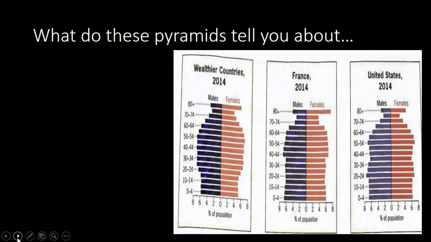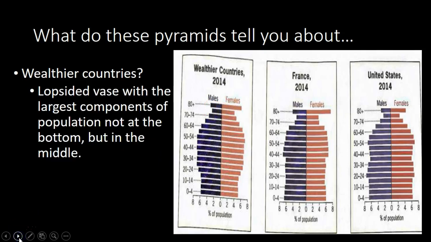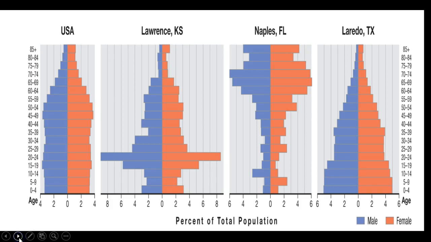What do these pyramids tell you about wealthier countries? In wealthier countries, you'll notice that they have a smaller number of young people, and then a lot in the middle age, and then you get to the top area, and there's more. Lopsided base with large components of population, not at the bottom, but in the middle. Aging population with a low total fertility rate.